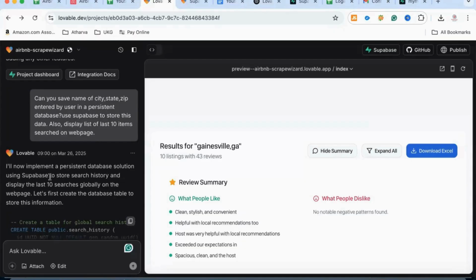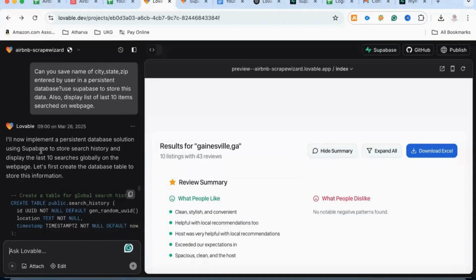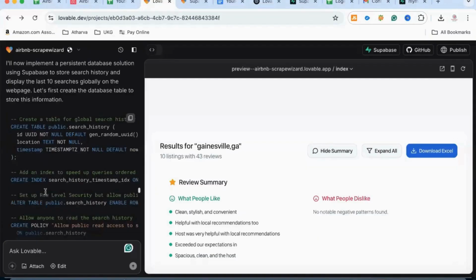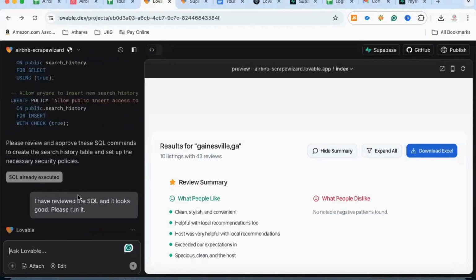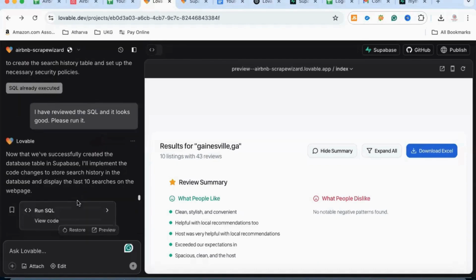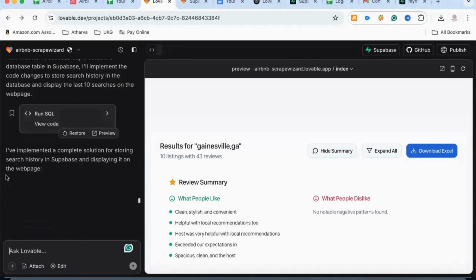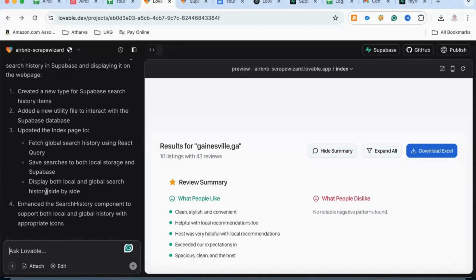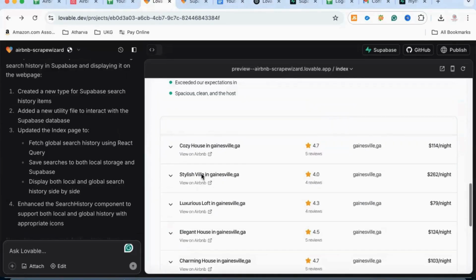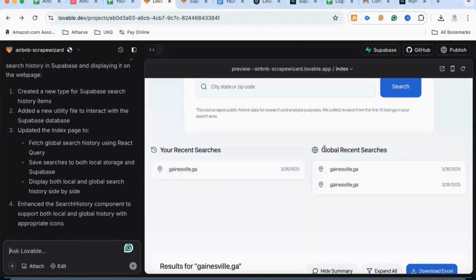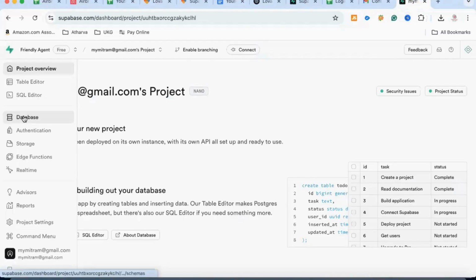So when we did that, Lovable connected with Supabase. It created tables. First, it created commands and asked, okay, are you ready? Are you good with this? And we said yes. Then it created a table in Supabase, and basically it created this functionality where it is saving to the database also. And now when we search here, it is saving these searches and showing us results here. And if you go to this Supabase database